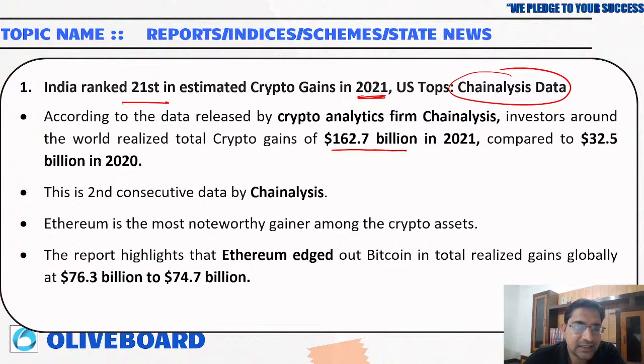So this is the second consecutive year of data prepared by them. The report highlighted that Ethereum edged out Bitcoin in total realized gain. That means Ethereum has gained much more value than Bitcoin.